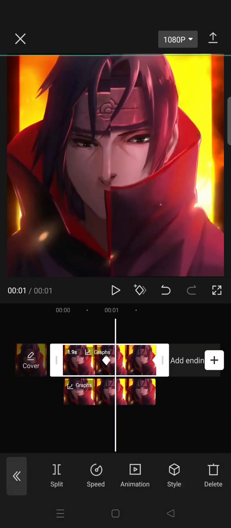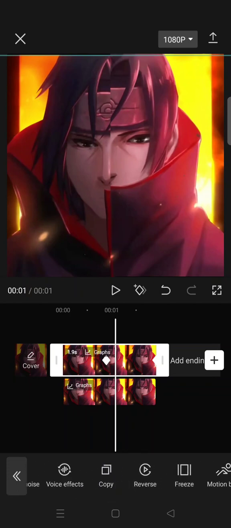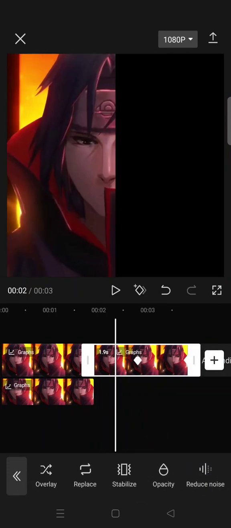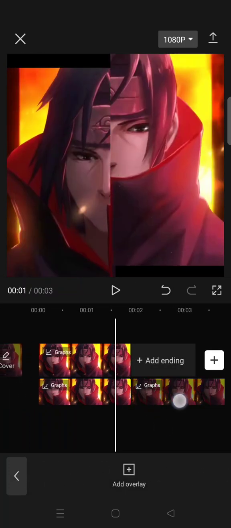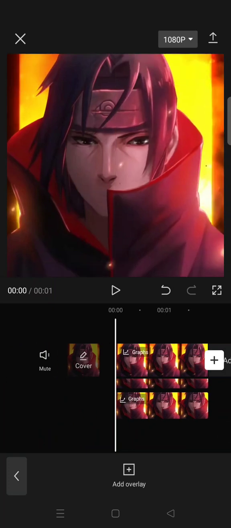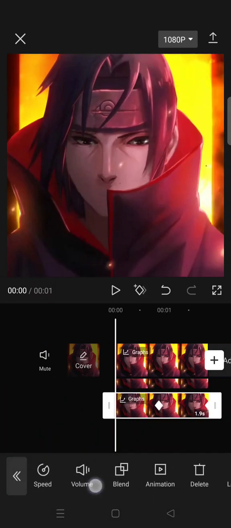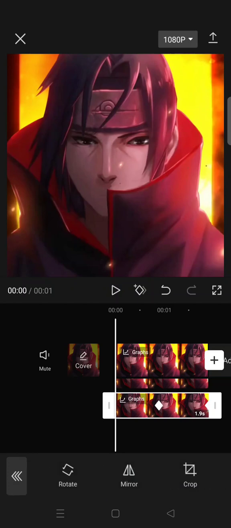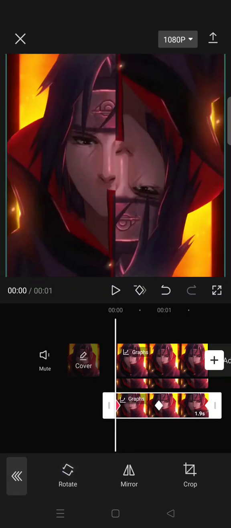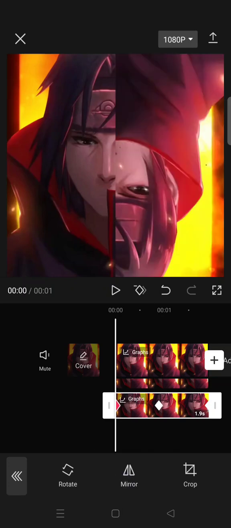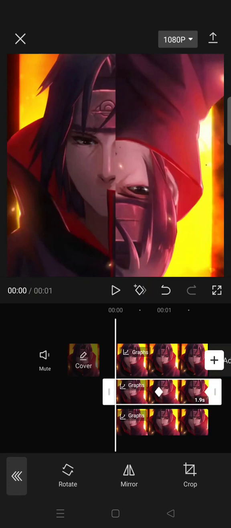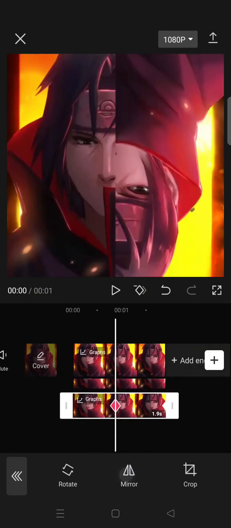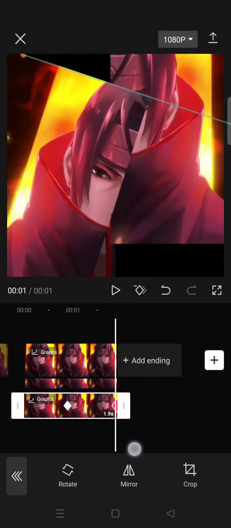Click on the main video and then copy it, then make it an overlay. Okay, put it under the first overlay like this, and then click on the second overlay, go to edit and click on rotate two times like this and mirror on both keyframes. Okay, so it becomes like this, and do this for both of the keyframes.